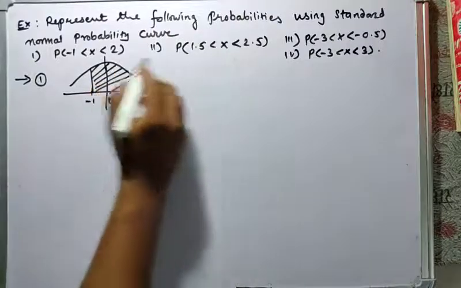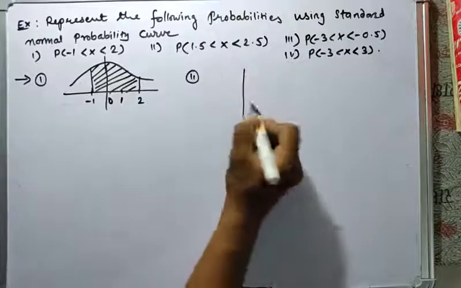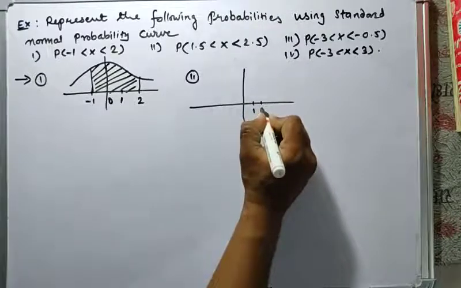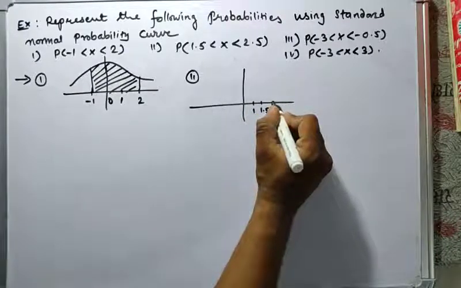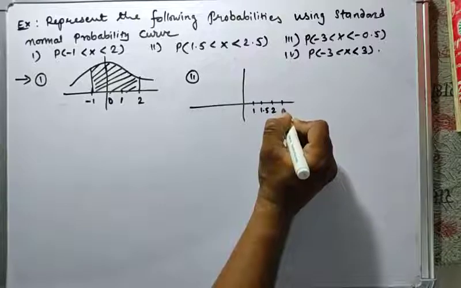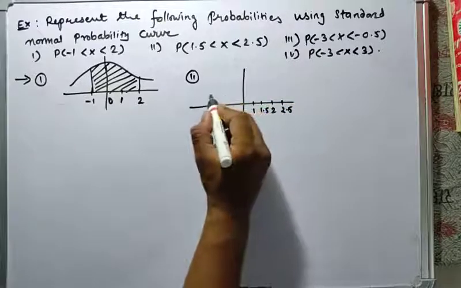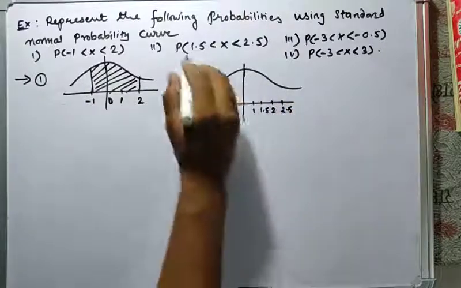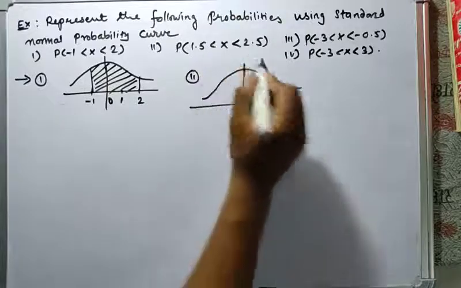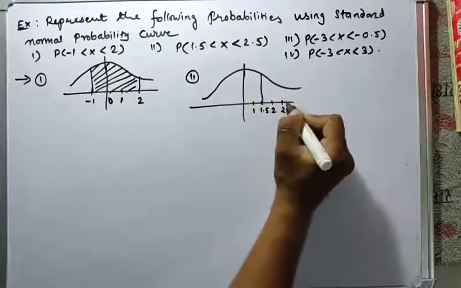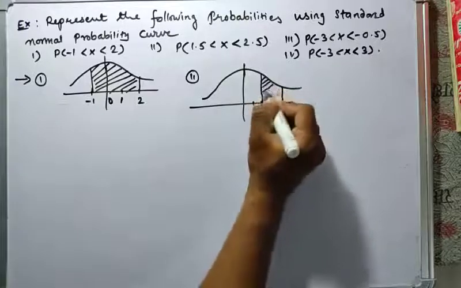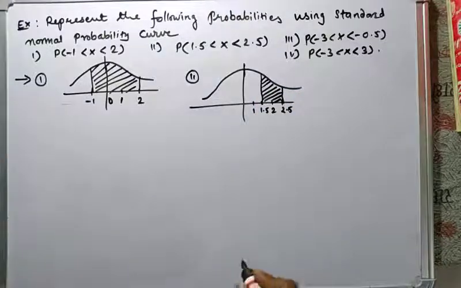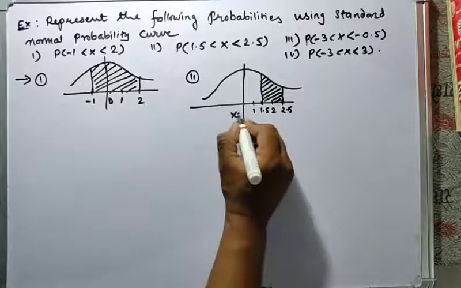Now for the second one, here is 1, here is 1.5, here is 2, and here is 2.5. The curve is bell shaped, and we have to find the probability between 1.5 and 2.5. So here is 1.5 and here is 2.5. This shaded region shows the probability between 1.5 and 2.5. This is x equal to 0.